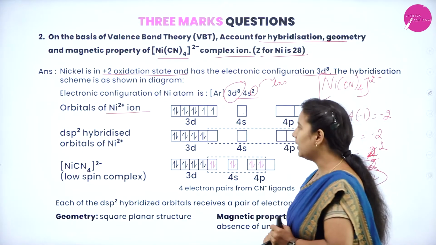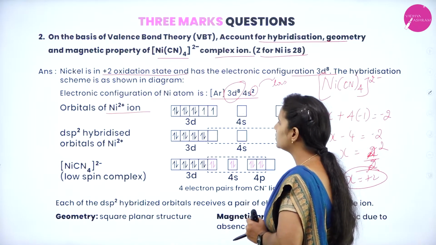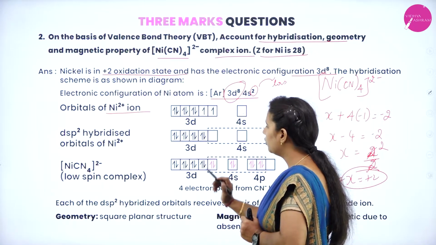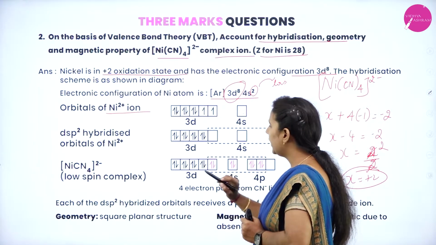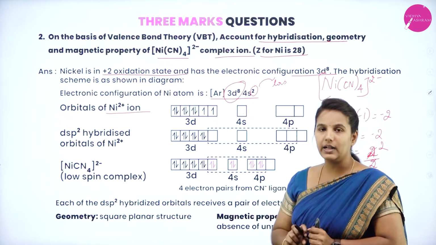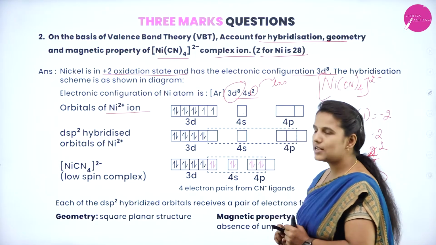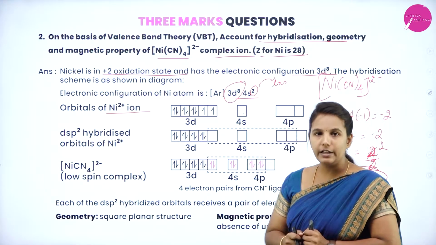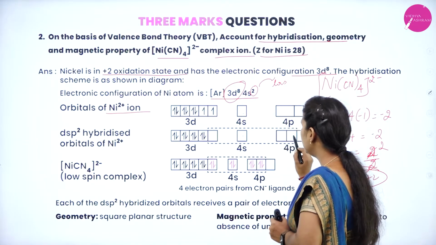Due to this strong ligand, the pairing of unpaired electrons will take place. Thereby, in the 3d system, one electron will get paired up to form a paired set of electrons by creating one vacant space. And we all know that the nickel has been surrounded by the four cyanide ligands and it gives rise to four vacant places.